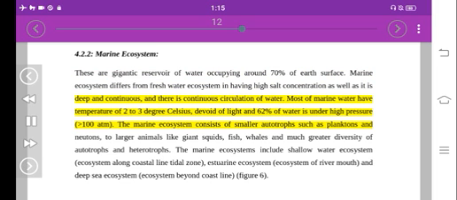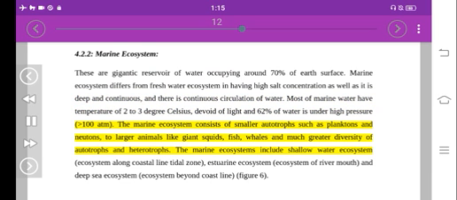Most of marine water has a temperature of 2 to 3 degrees Celsius, is devoid of light, and 62% of the water is under high pressure greater than 100 atmospheres. The marine ecosystem consists of smaller autotrophs such as plankton and nekton, to larger animals like giant squids, fish, whales, and much greater diversity of autotrophs and heterotrophs. The marine ecosystems include shallow water ecosystem, ecosystem along coastline, tidal zone, estuarine ecosystem, ecosystem of river mouth, and deep sea ecosystem, ecosystem beyond coastline.